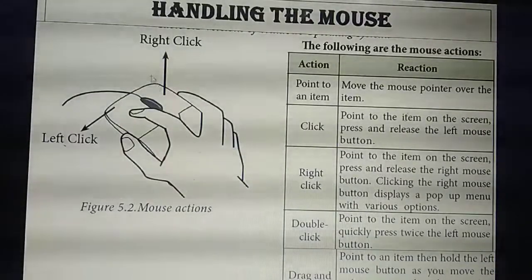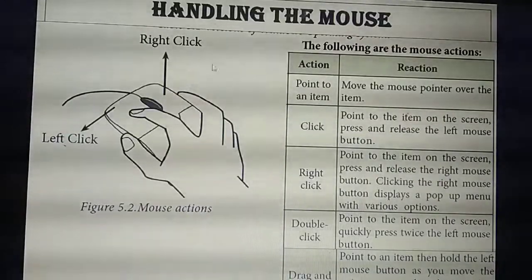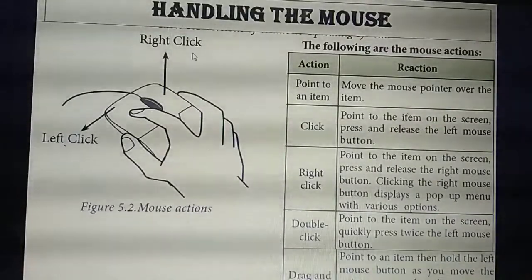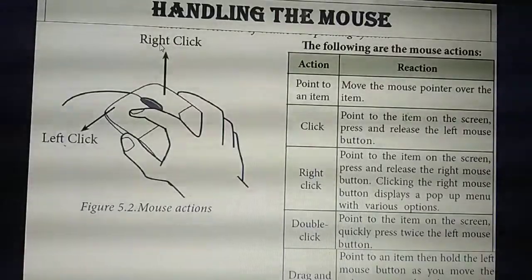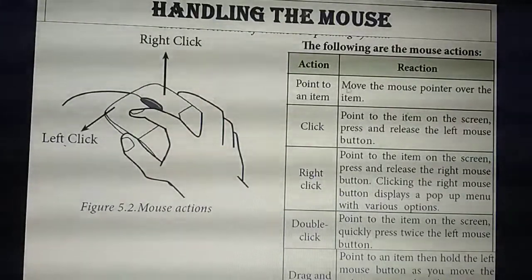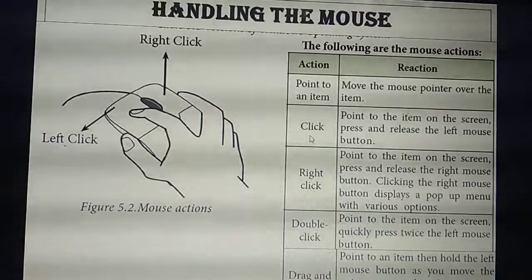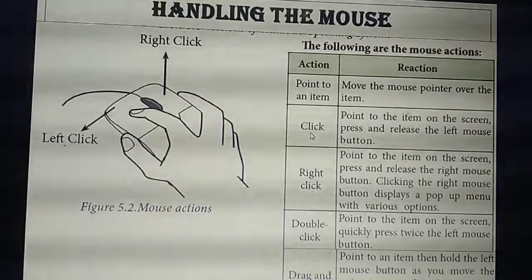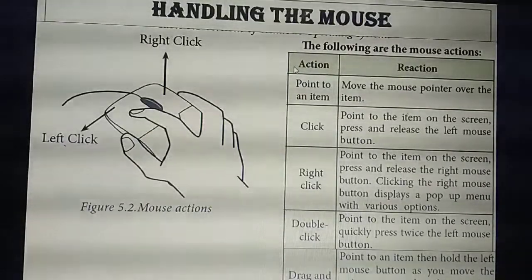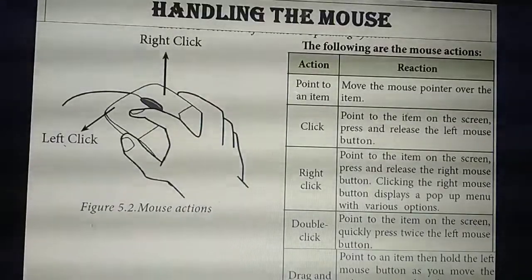For example, I am pointing here using this arrow mark. If I need to point to this sentence, I can place the pointer here. If I need to point to this word, I can place the pointer here. That is called point to an item. You can move the mouse pointer anywhere on the screen.